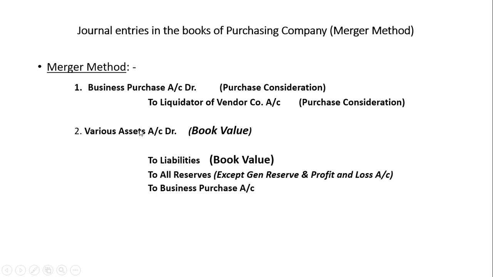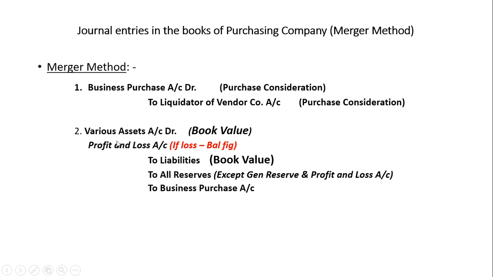And if the asset side is less and liabilities are more, when you are taking over a company having lower assets and more liabilities, then it is a loss for you. The loss will be debited in the P&L account. P&L account debit. Here I have not written debit, you have to write it.